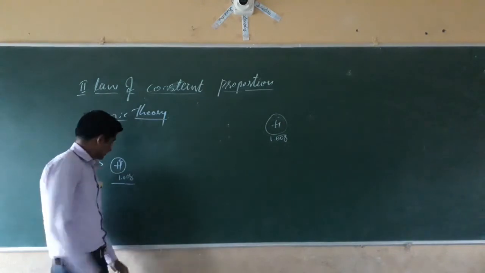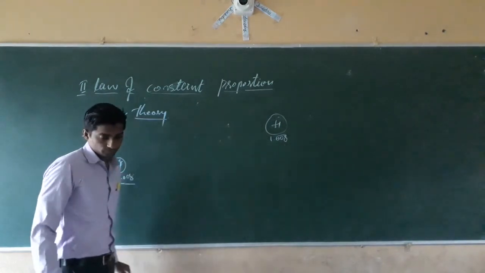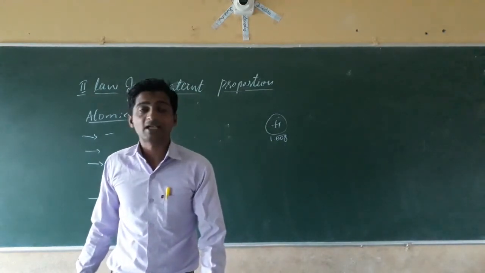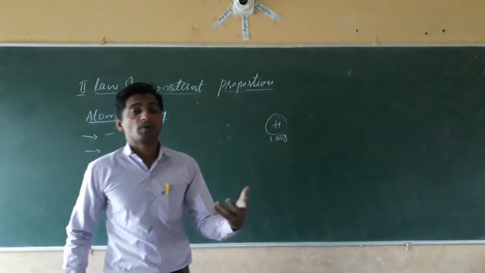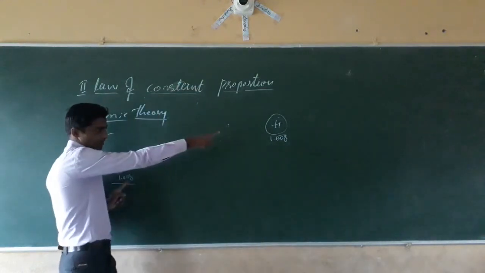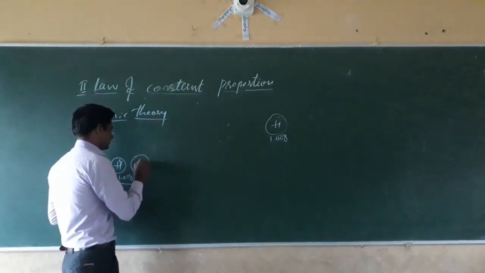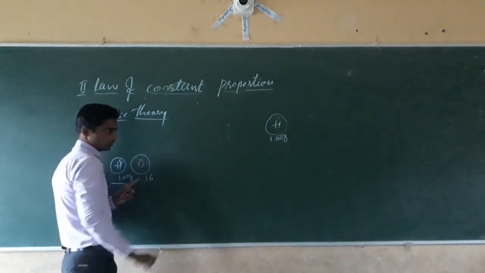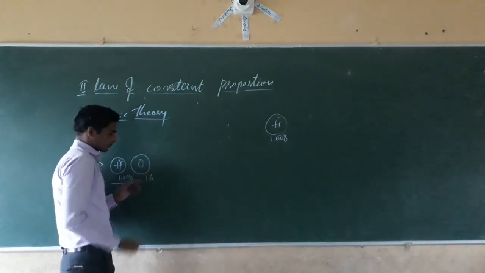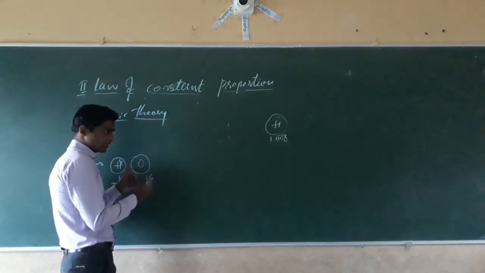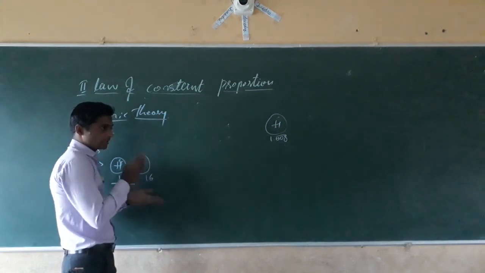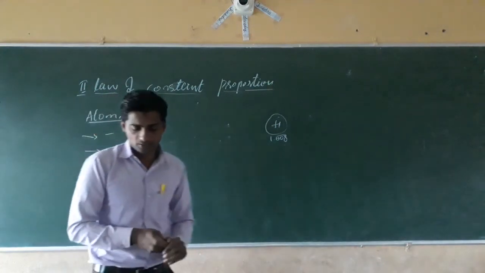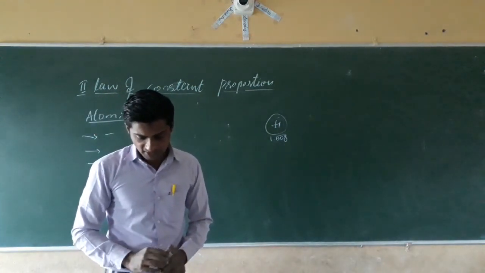The next, fourth postulate: the atoms of different elements have different masses and chemical properties. Atoms of the same element have the same chemical properties. For atoms of different elements, for example oxygen, its atomic mass is 16, while hydrogen is 1.008. It means the atoms of different elements have different masses and different chemical properties. The atoms of the same element have the same atomic mass and chemical properties.